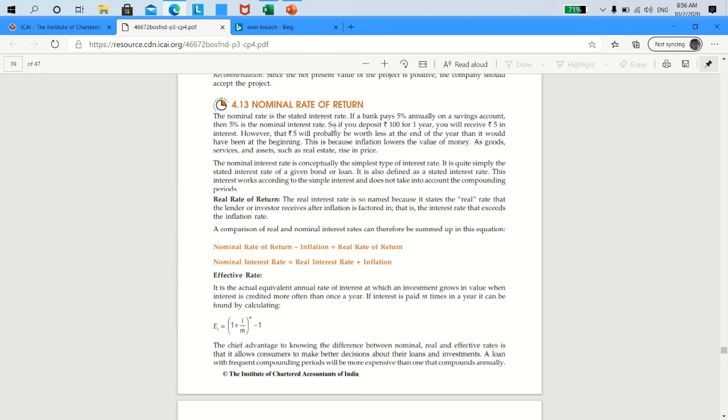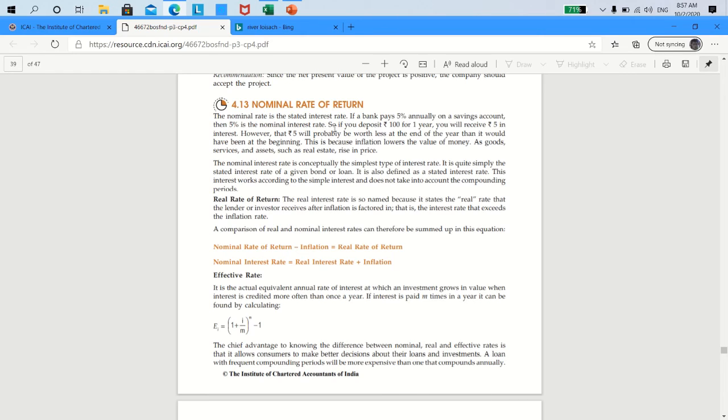Meaning, if something costs me 100 rupees today, after 1 year, because inflation of 6% is there, it will cost me 106 rupees. It will get increased by 6%. Suppose a book costs me 100 rupees today, the same book will cost me, due to inflation, 106 rupees at the end of 1 year from today.